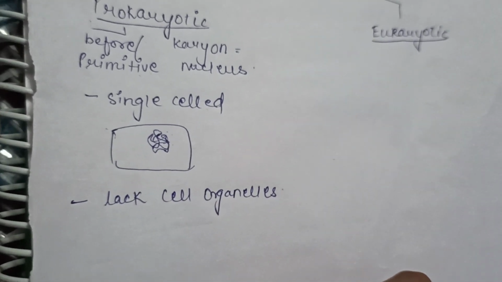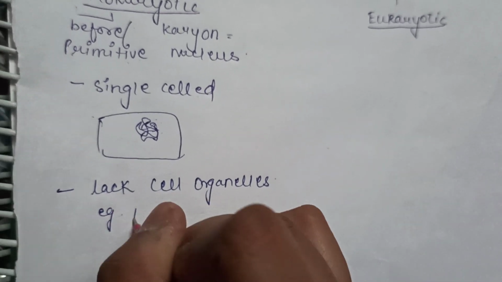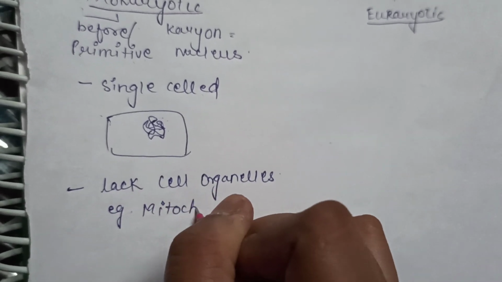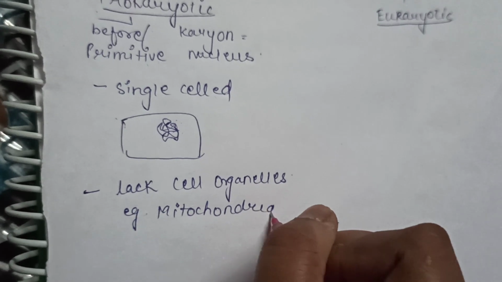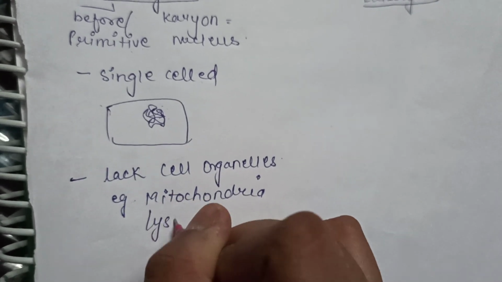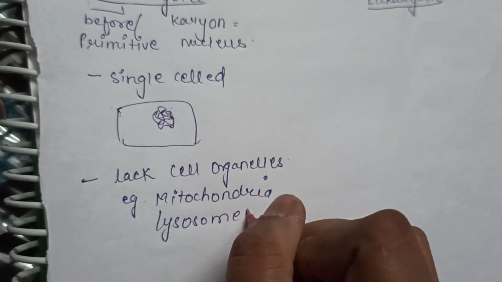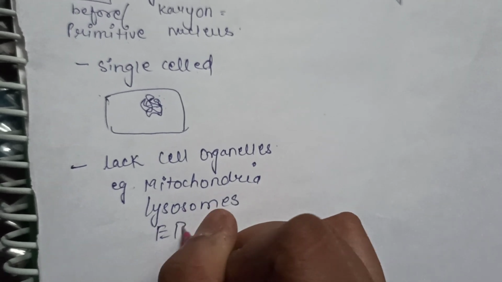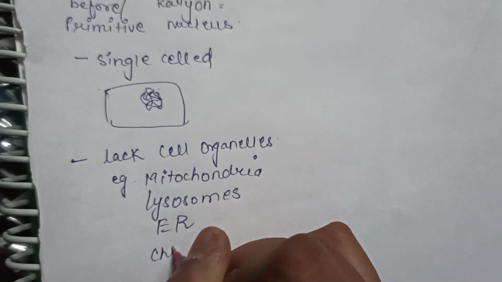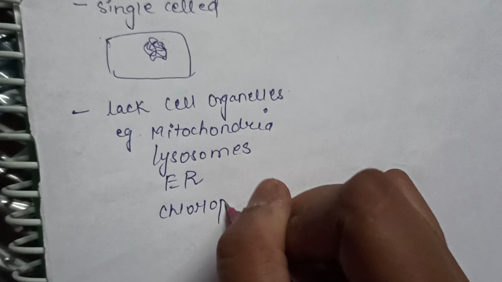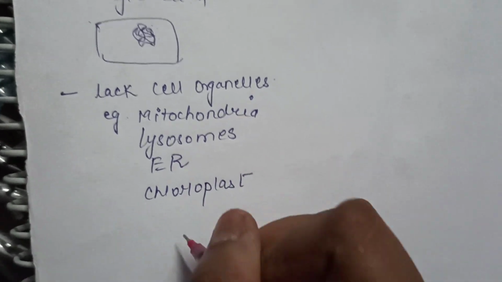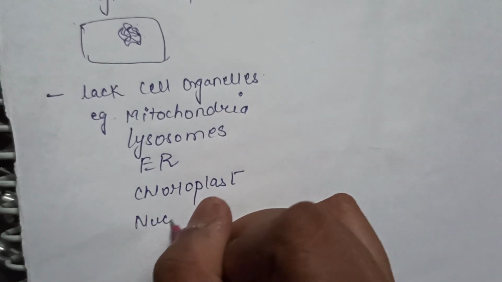What type of cell organelles do they lack? Just like mitochondria, lysosomes, endoplasmic reticulum, chloroplast, and nucleolus.